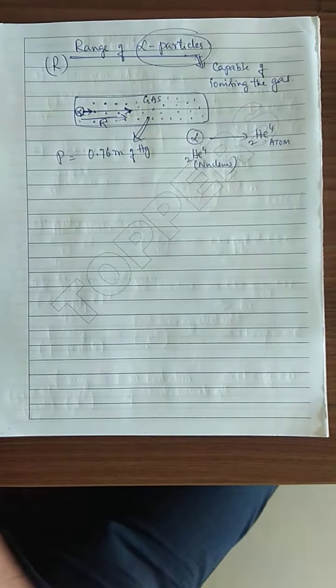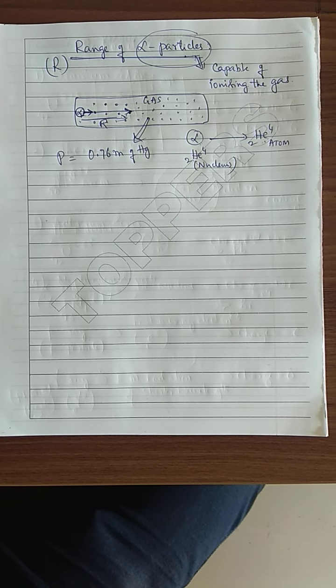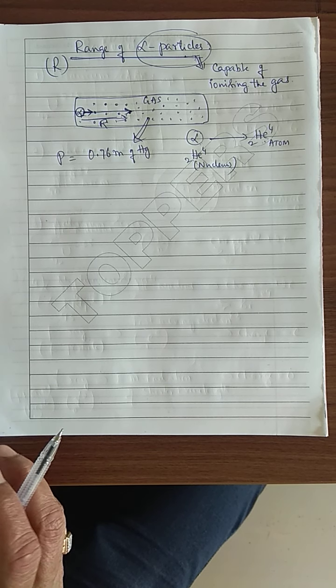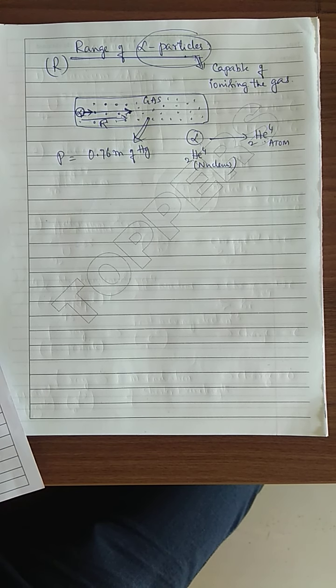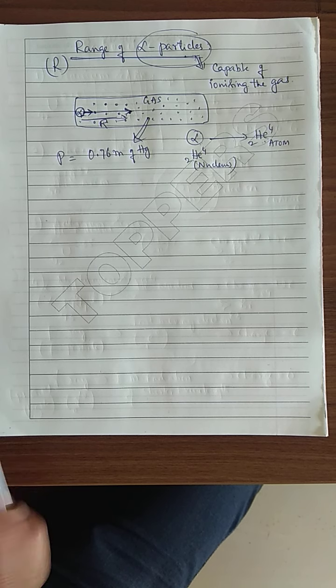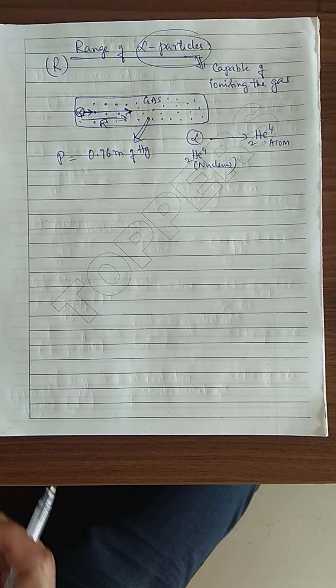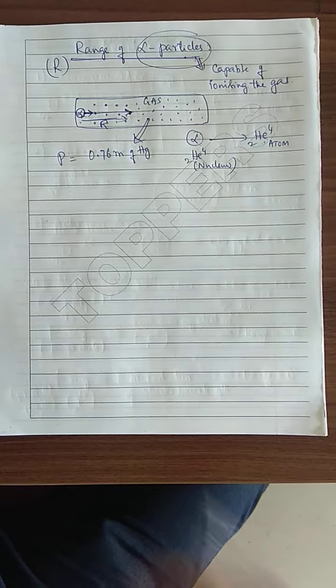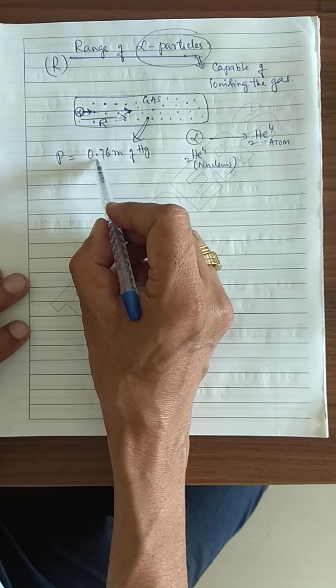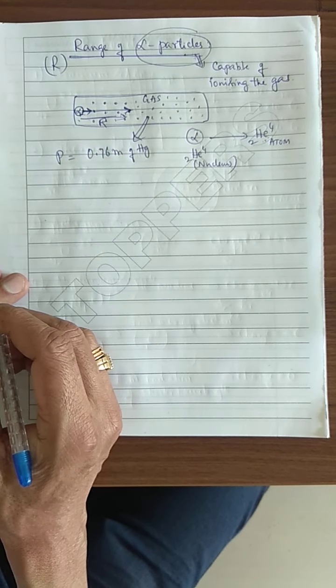The pressure of this gas is equal to this much. So the gas inside this chamber must be having a pressure of 0.76 meter of mercury.